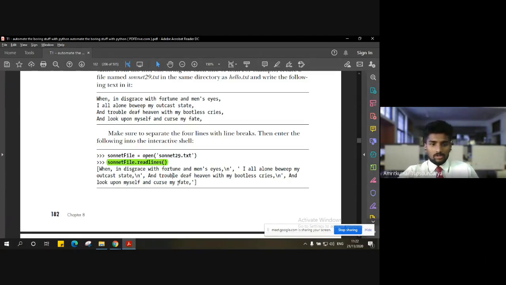Now you can see here, it has returned the complete list, and that list contains the actual content of the file. It is the same content, but it is displayed in the form of a list, and as you can see, there are some special characters also here, new line characters.